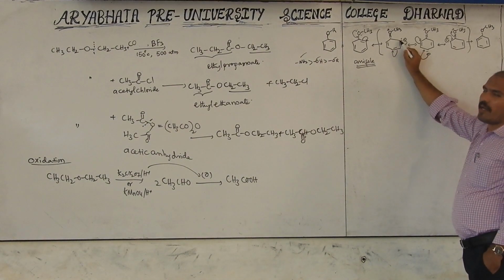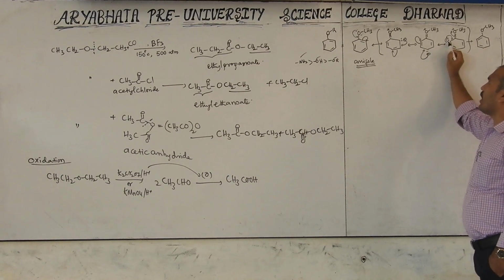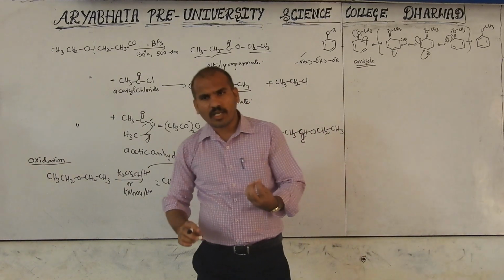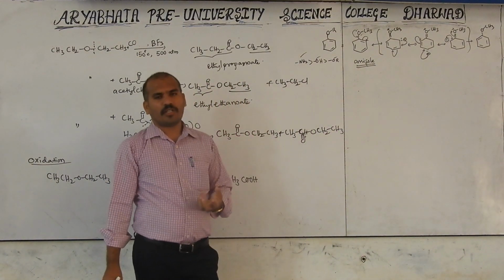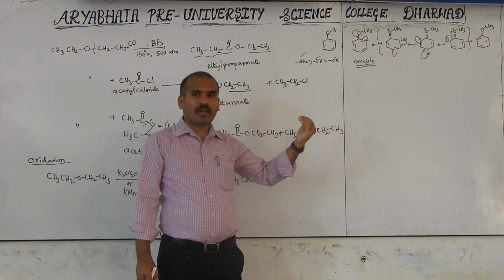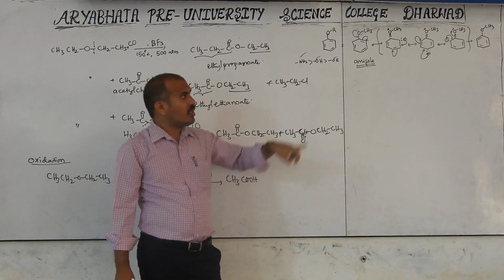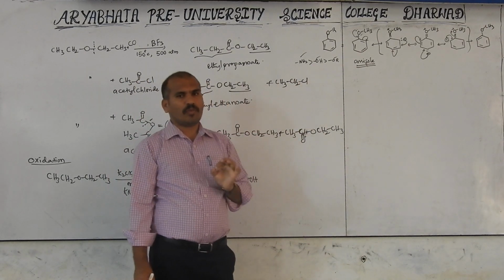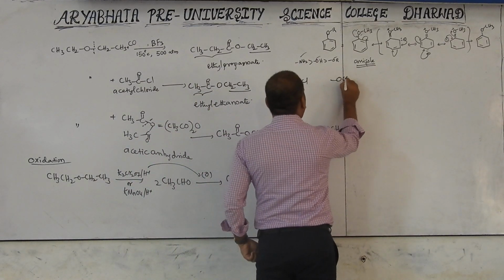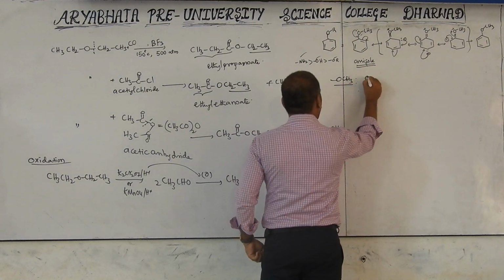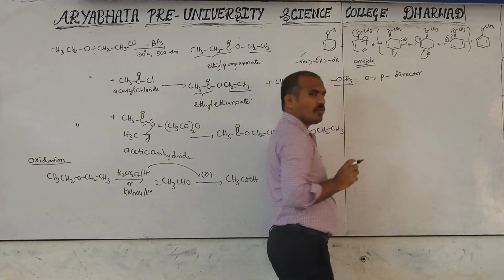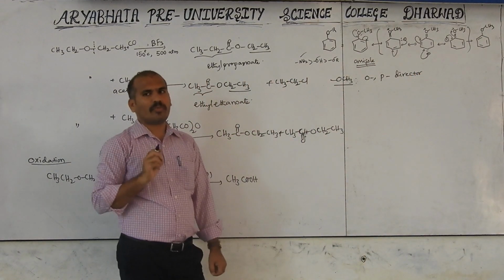Now, the negative charge appears at the ortho position, para position, and again ortho position. But negative charge is not present at the meta position. Negative charge is nucleophilic in nature, meaning it is electron rich. Then the electrophile will bond at the ortho or para position but not at the meta position, because there is no electron density at the meta position. At which position does it bond? Ortho or para position. That's right. OCH3 is an ortho-para director. It means the electrophile will attack the ortho-para positions.